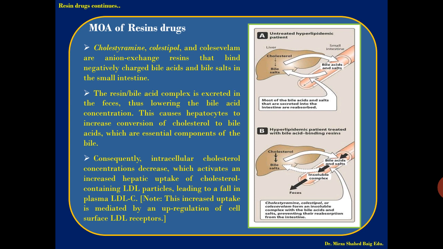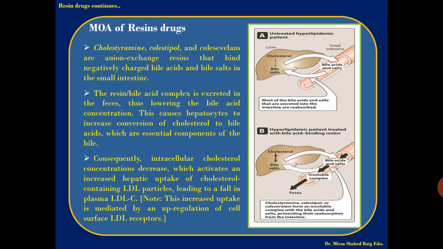This causes hepatocytes to increase conversion of cholesterol to bile acid, which is an essential component of the bile. So the hepatocytes sense that the level of bile acid is lower, and they start taking up the cholesterol which is circulating in the blood. Maximum cholesterol is taken up by the liver from the blood and converted into bile acid, because they have to maintain the bile acid level.